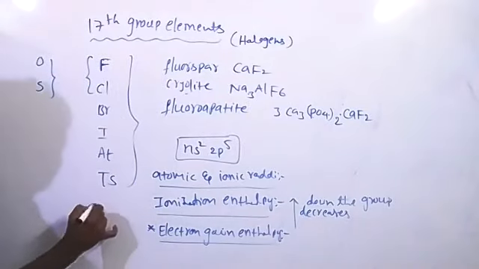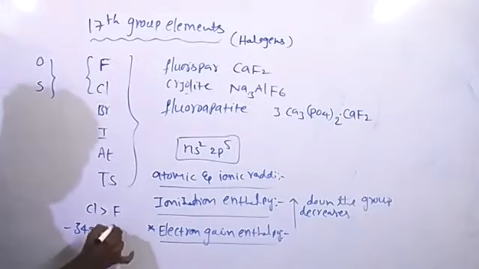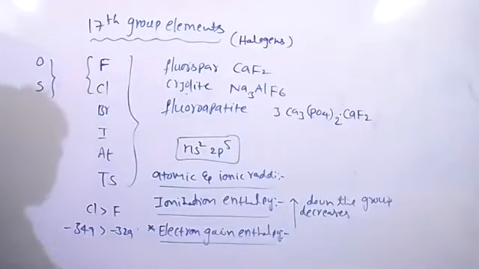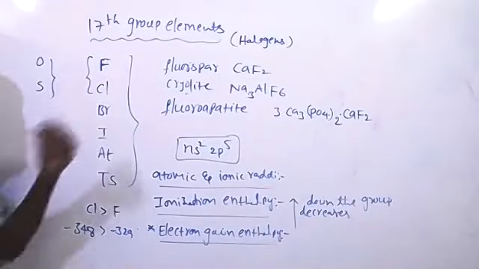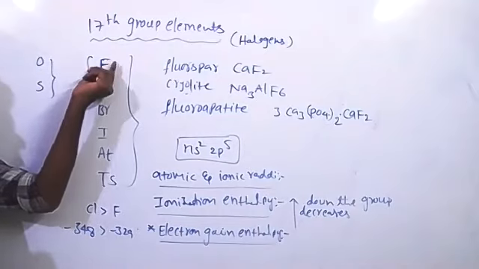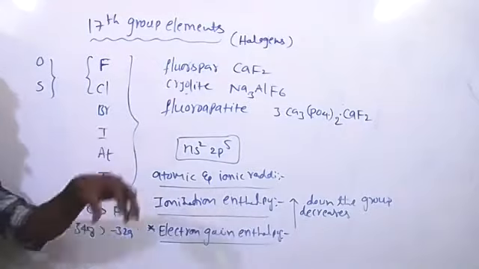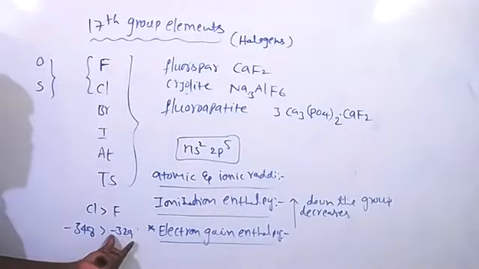Here, chlorine having the highest electron gain enthalpy, fluorine having low. Chlorine is minus 349, fluorine having minus 329 kilojoule per mole. This is because of compact size of fluorine. The incoming electron experiences repulsion because of the already existing electrons. That's why fluorine having somewhat lower electron gain enthalpy than chlorine.